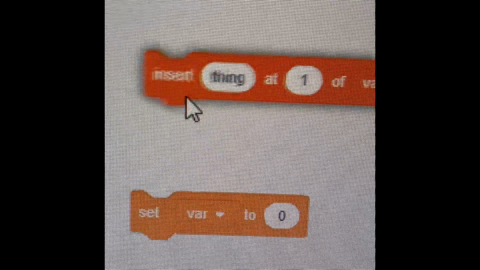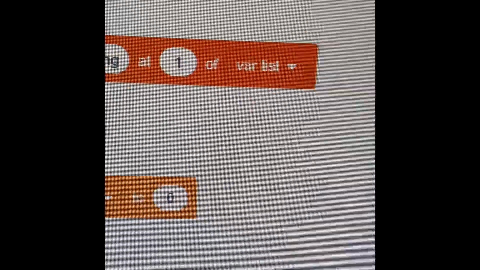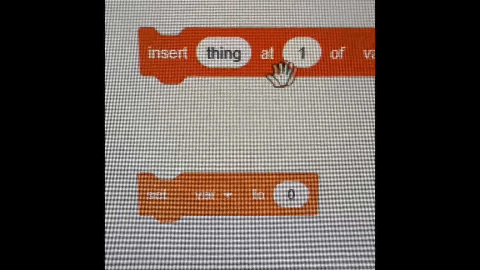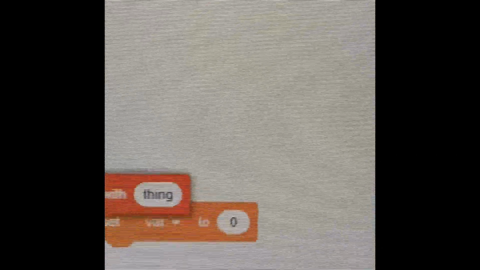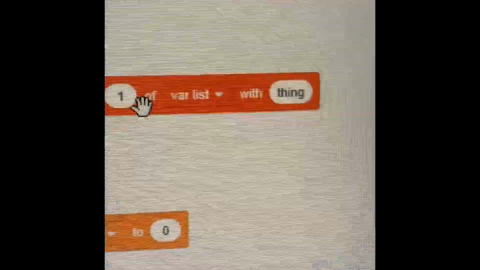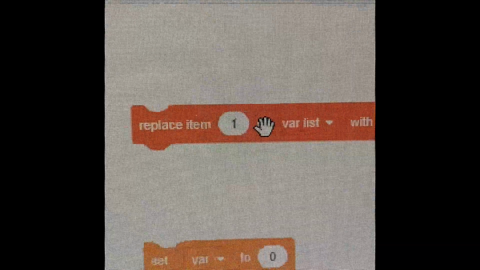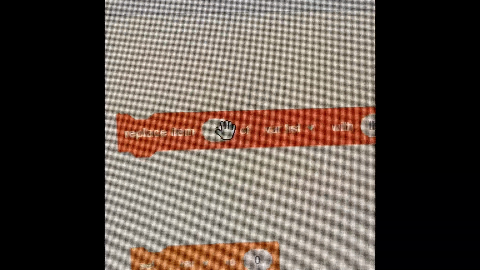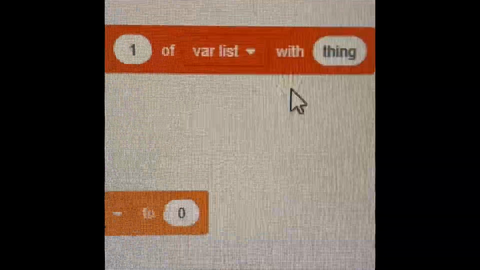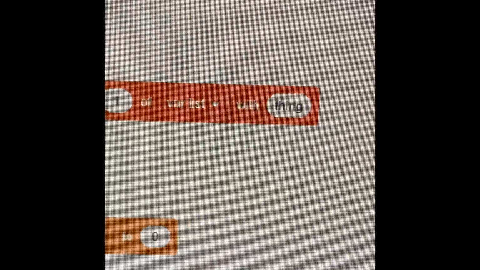Insert thing at number 1 means that it will insert whatever you put at the number 1 spot. Replace item number 1 of variable list with thing. So that means that item 1 of variable list will be replaced with what you want to add.